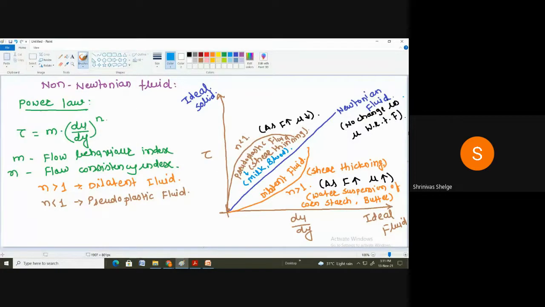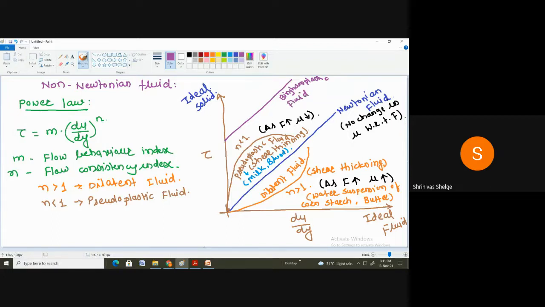Okay. So next is the ideal Bingham plastic fluid. Correct. So I will show that fluid here. Here you will get the ideal Bingham plastic or the Bingham plastic fluid. So I will write down here: Bingham plastic fluid or ideal Bingham plastic fluid.